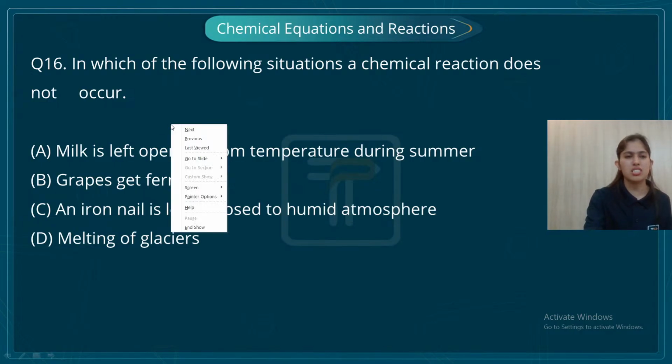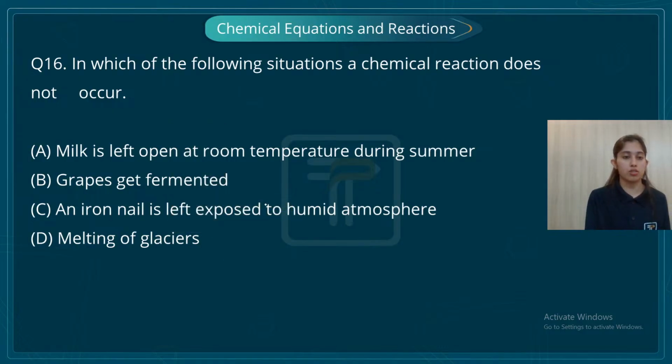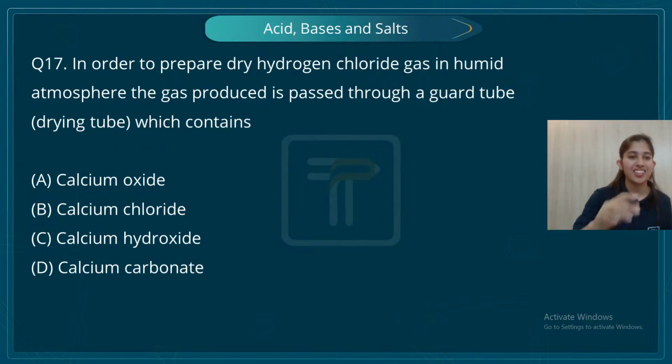Melting of glaciers. Is it a chemical reaction, students? No, obviously not. This is not a chemical reaction. So what is my correct option? Melting of glaciers. Right, it's just a physical change. Melting of glaciers is a physical change. Remember that, not a chemical change.